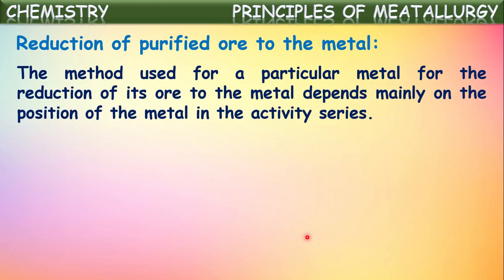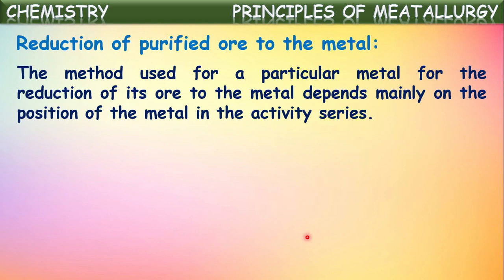The method used for a particular metal for the reduction of its ore to the metal depends mainly on the position of the metal in the activity series. To reduce the metal ore into metallic form, we use different techniques.